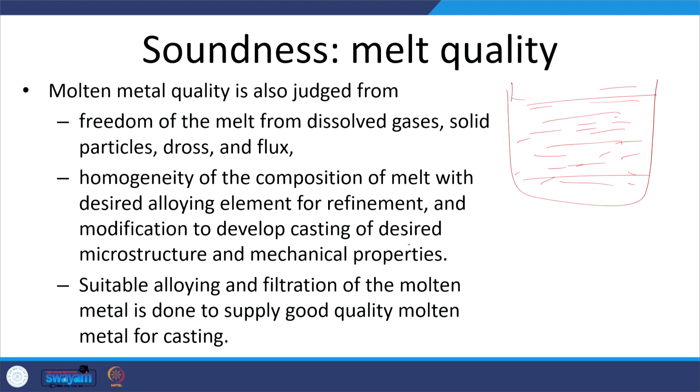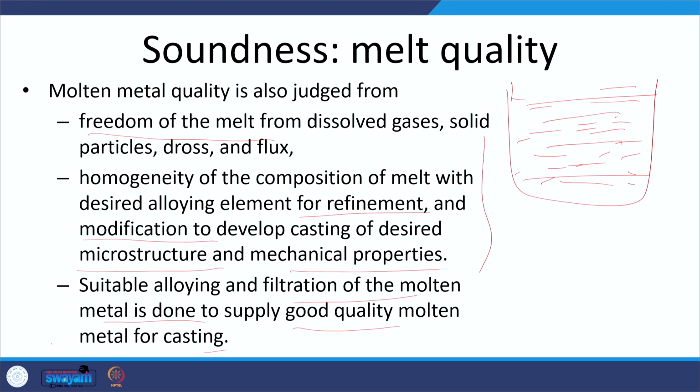Okay. So, because of this, what happens, we do not find the desired refinement, desired composition, desired microstructure, or desired modification in the microstructure, and if that happens because of the compositional heterogeneity, then we will not have the desired microstructure and mechanical properties. So, compositional homogeneity, apart from the freedom from the impurities in the molten metal, is another aspect that determines the quality of the molten metal. So, suitable alloying elements and filtration of the molten metal is done to supply good quality of casting.